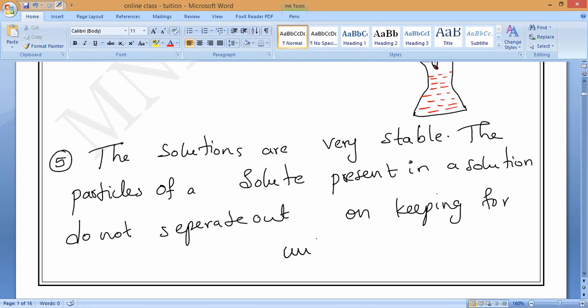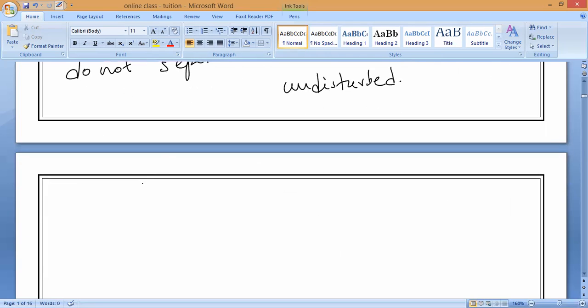Maitreyan, are you understanding? Do you understand, Ra? That is what you have to remember. Fifth property. Now, sixth property.